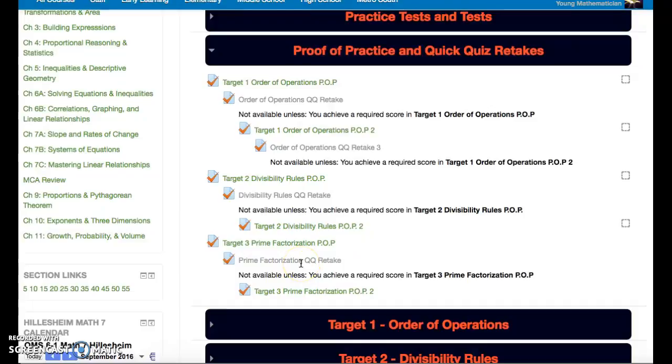Now, the one catch with the retake is that the retakes can't be done at home. They do need to be done at school, which is why they need to be there for the academic seminar time. The good news is if I don't do very well on this quick quiz retake, this will be my new score. However, I will be allowed to complete one more proof of practice, and there should be another quick quiz that will show up underneath here.